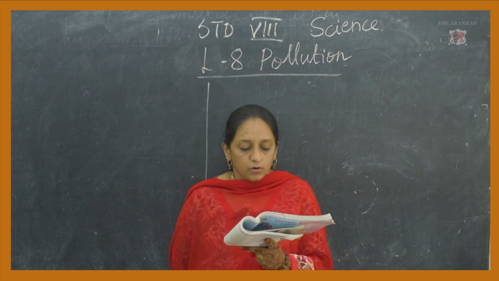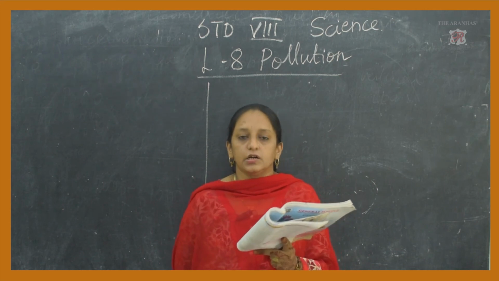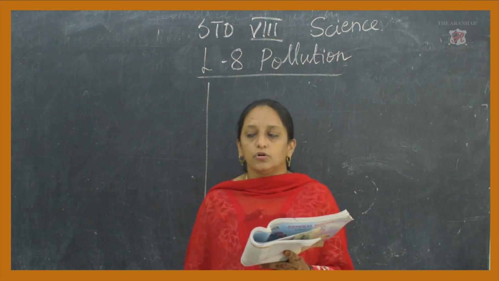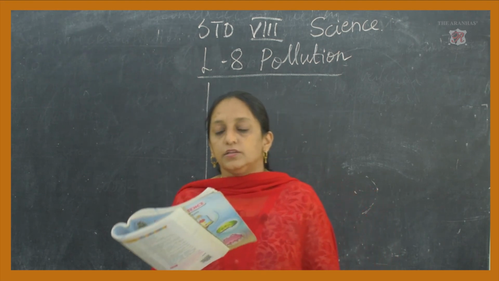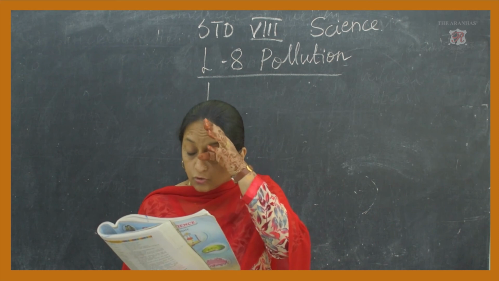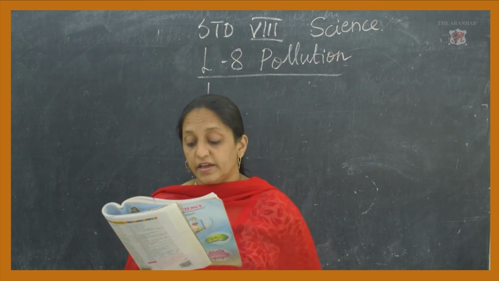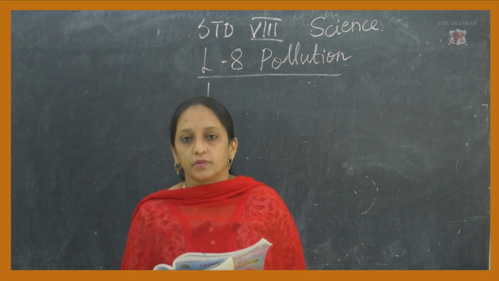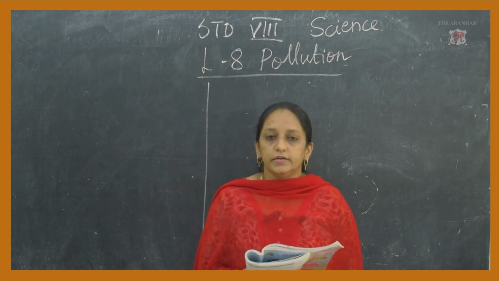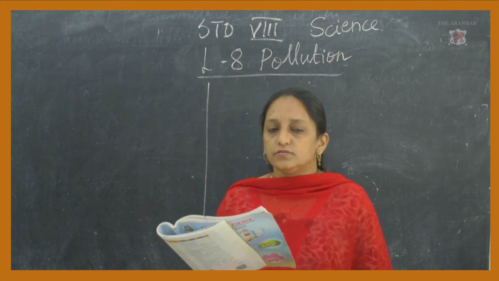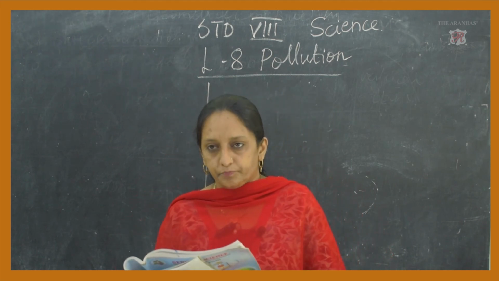So, now what are the prevention and control measures given by the government to control this pollution? There should be some measures taken to prevent and control this pollution. So, the Government of India has enacted some laws. The Government of India is trying to prevent and control this pollution to save and preserve the environment.